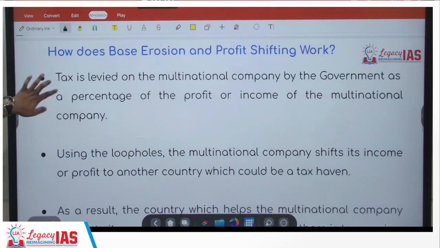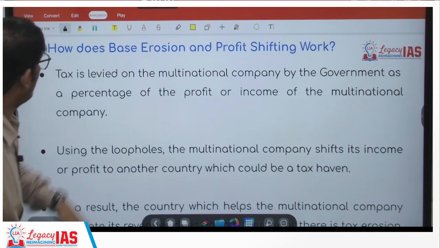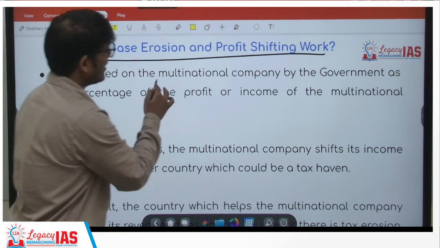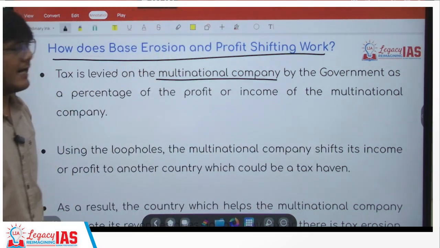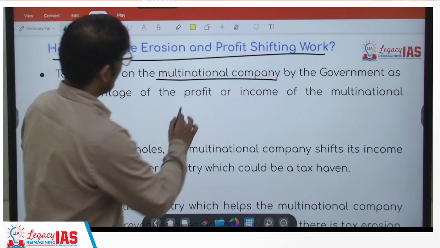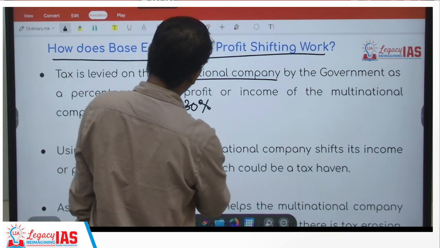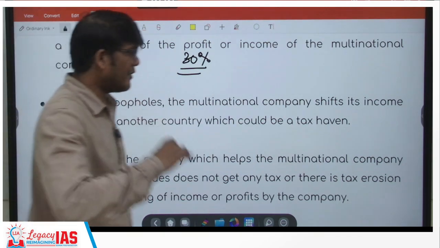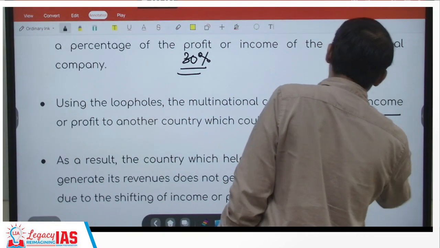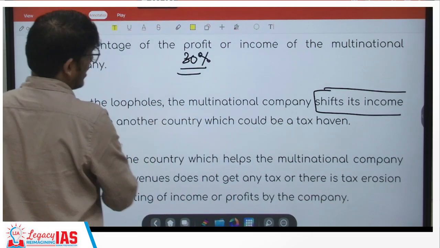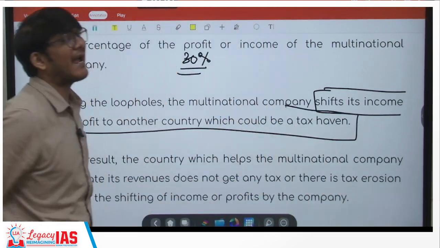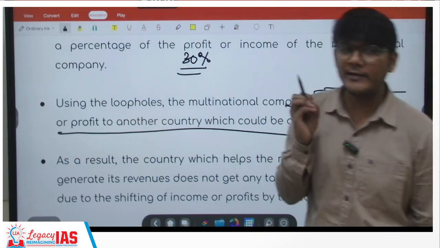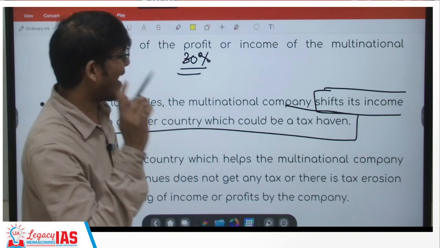Now, how does it work? So let us look at the steps of doing this. Now the tax is levied on the multinational company by the government. It will be a percentage of the profit. For example, we took it to be 30%, let's say. Now, using the loophole, what will this company do? It will shift its income or profit to another country which could be a tax haven. A tax haven is a country with very low or no taxation. That is what a tax haven is.